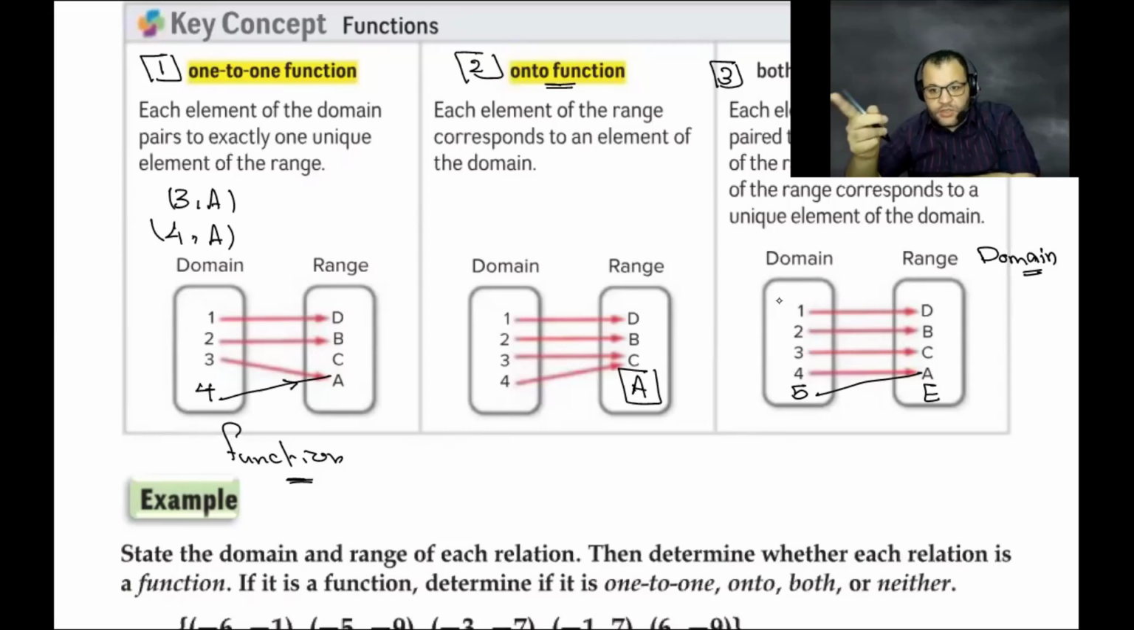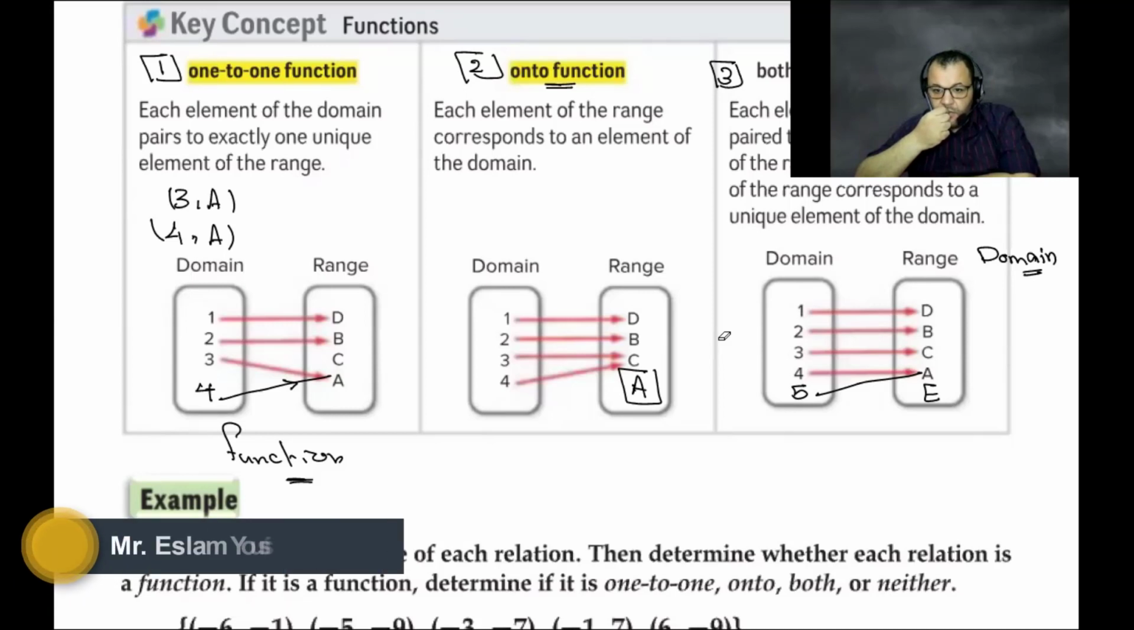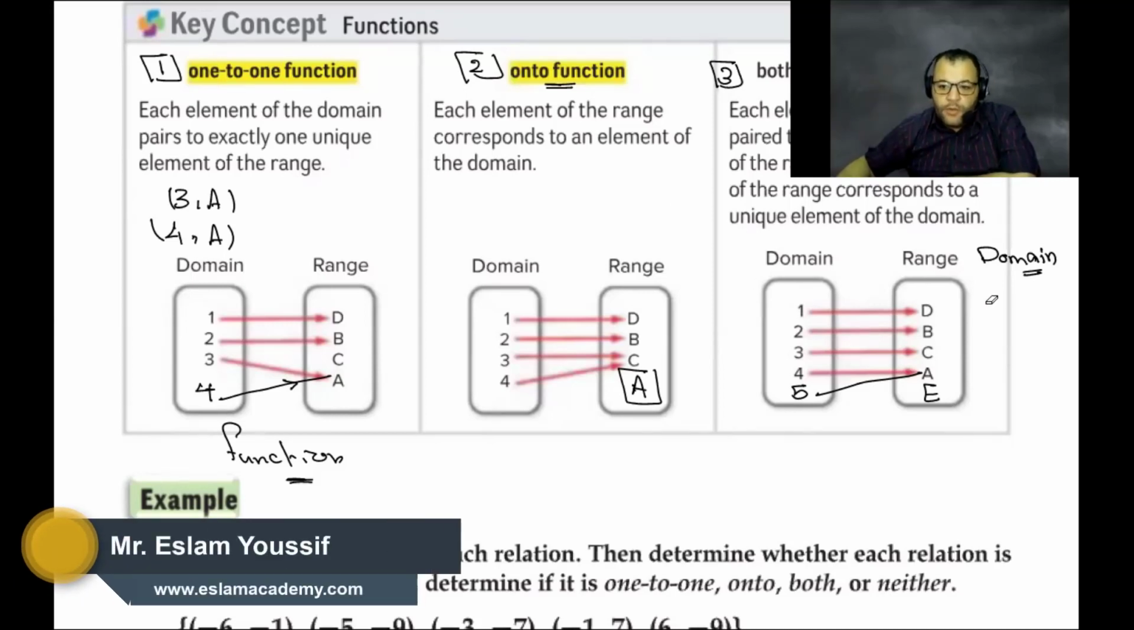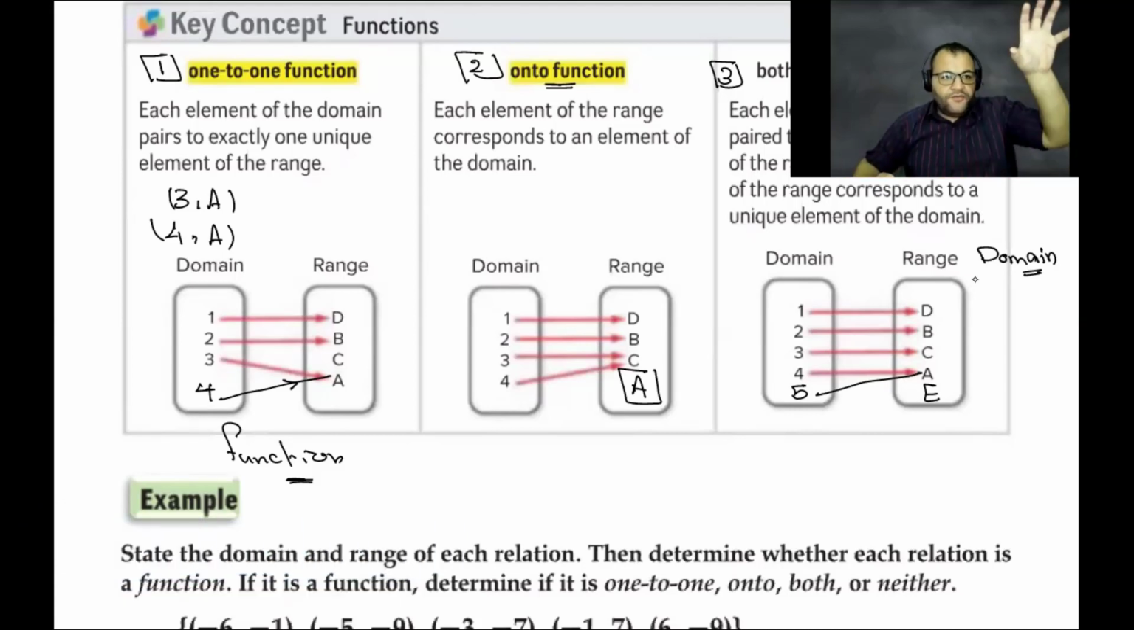1 is connected more than one time? 2 is connected more than one time? Don't look where they are going, even if all of them are connected to the same number. Suppose that all of them are connected to A. This relation is still a function. The main point is, is there any one of them connected twice? No. So this relation will be a function. You know when we can say that this relation is a function or not? If all of the elements of the domain are connected, and all of the elements of the domain are connected only one time. All of the elements of the domain must be connected and only connected just one time.